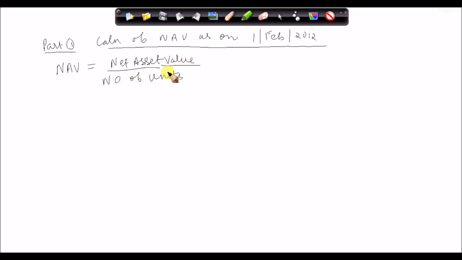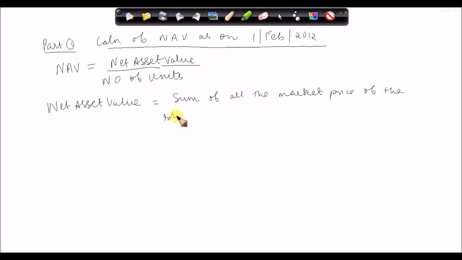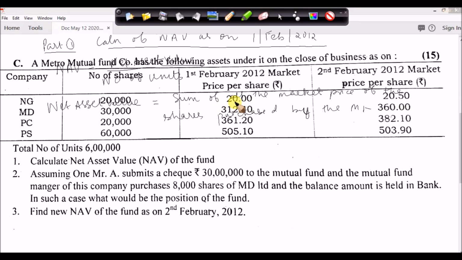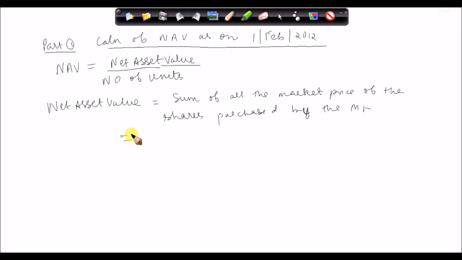So now what we are going to do is we are going to find the net asset value. In this sum, the net asset value is the sum of all the market values of the shares purchased by the mutual fund. So 20,000 shares and 20 is the market price.